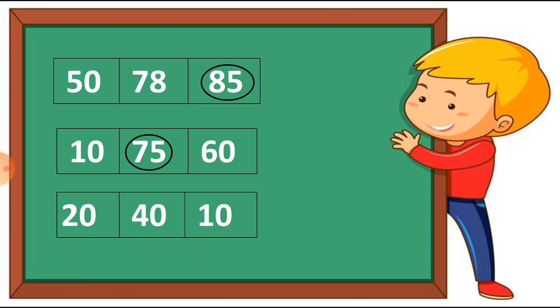Number 3, students: 20, 40 and 10. Now just tell me which number is bigger. I think 20 is bigger, right? So we circle 20. No, 10, because 10 is a bigger number. No, 40 is the right answer. I circle 40. Yes, now this is the right answer. This way you have to write into your book, students, and I hope your concept is clear and there is no doubt in this, because you already know how to circle the greatest number.